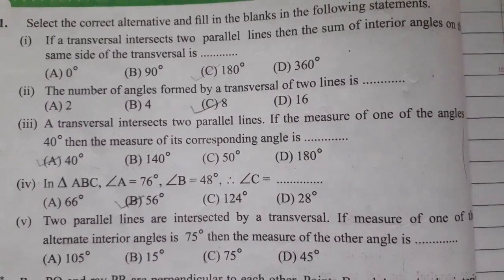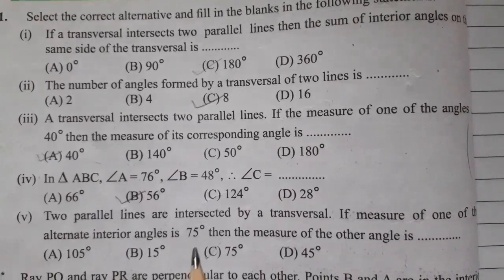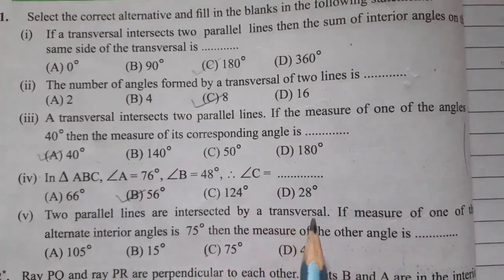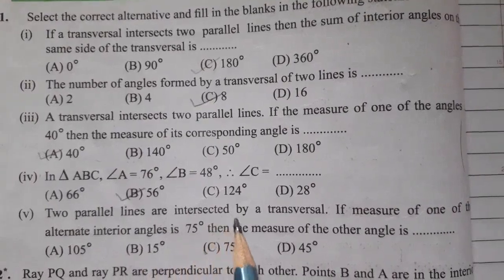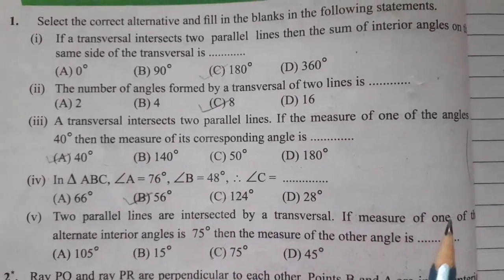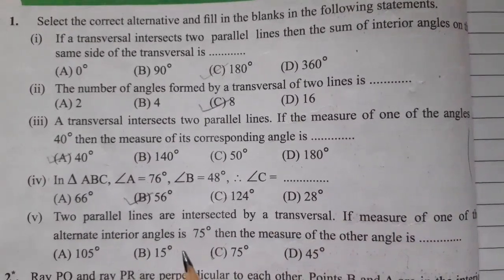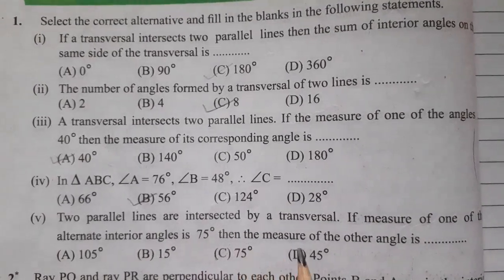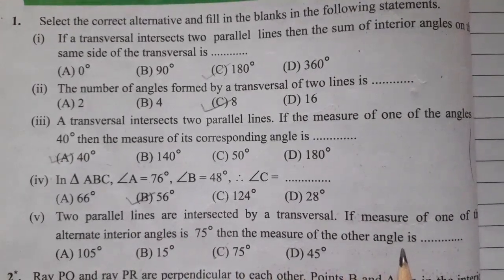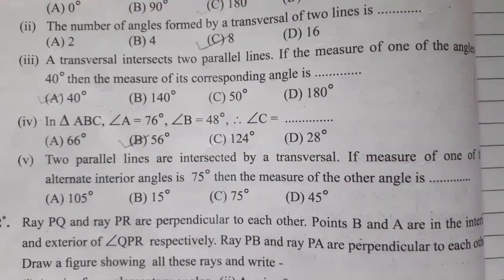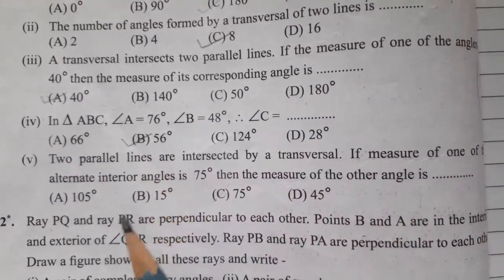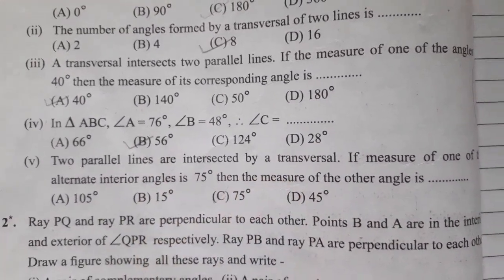Subquestion fifth. Two parallel lines are intersected by a transversal. If the measure of one of the alternate interior angles is 75 degrees, then the measure of the other angle is. Here two parallel lines are given and intersected by a transversal.